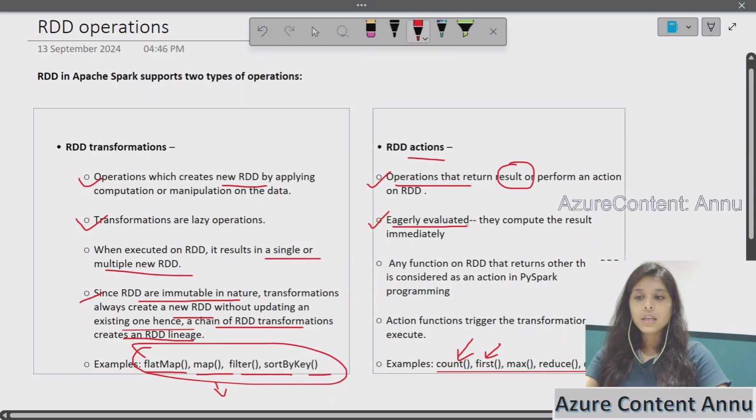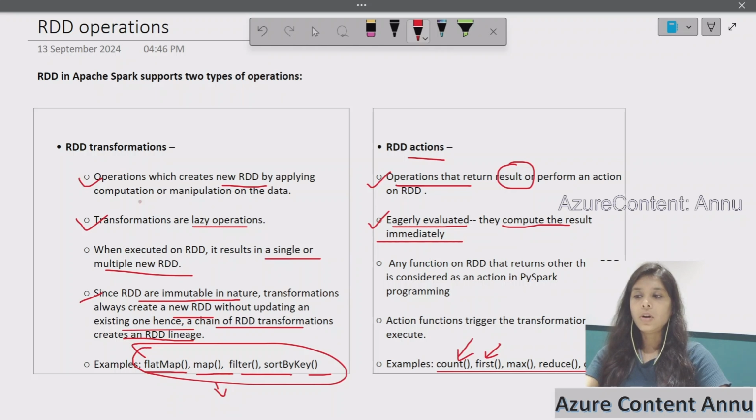Actions are eagerly evaluated, unlike transformations, which do lazy evaluation. Actions are always eagerly evaluated, which means they compute the result immediately as soon as we perform an action on the RDD. Transformations, as we talked about, are not executed immediately. They are executed only if we perform some action on top of the transformation. But that is not the case with actions. Actions are executed or evaluated immediately once we apply them on the RDD.